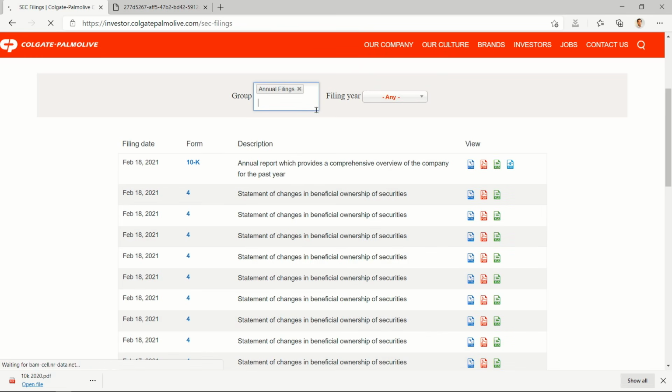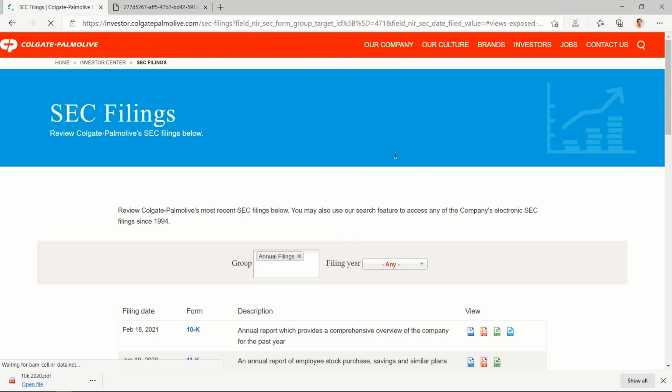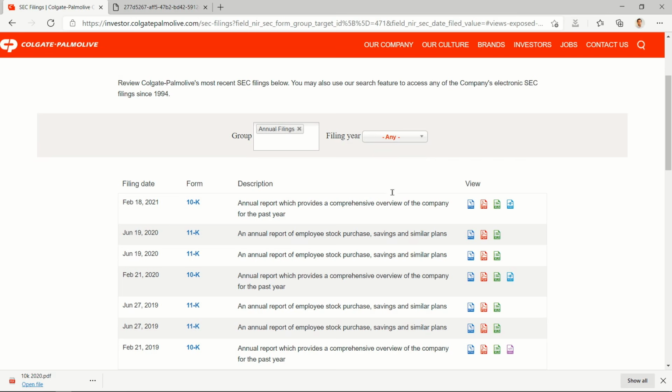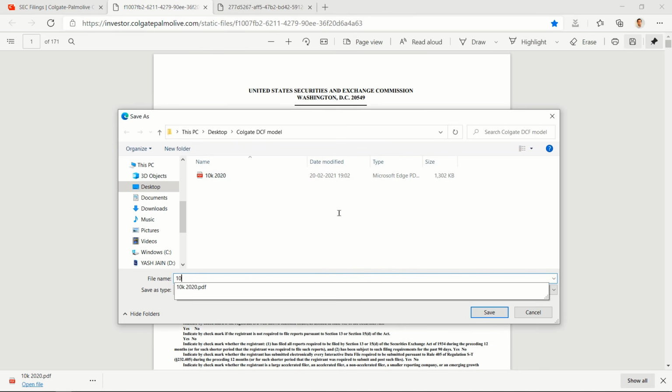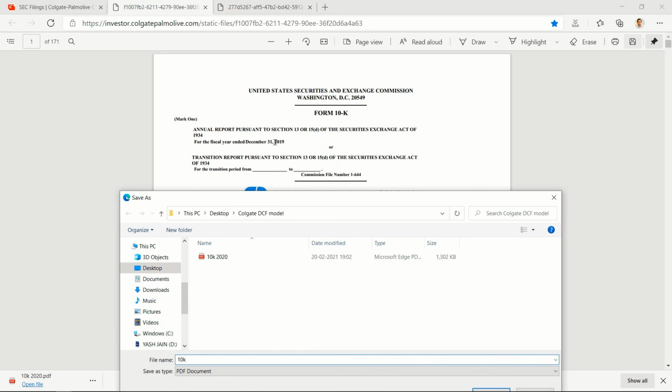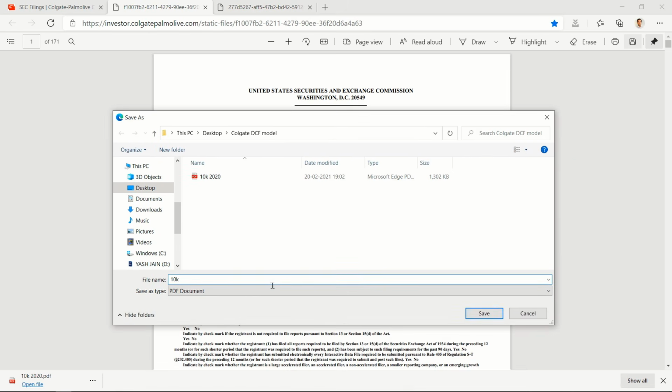I'll select annual filings here, and then select 10K, this one, February 20, download, save. 10K, and this is for the year ending 31st December 19, so 2019, enter.